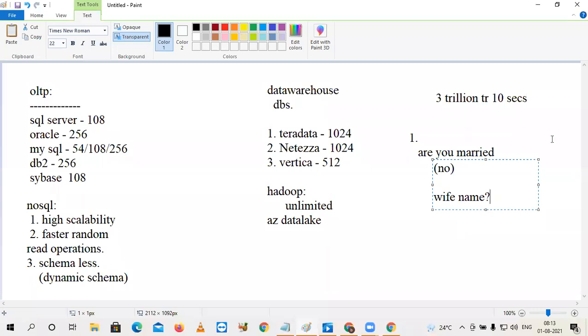But let's talk about a second person, sir. For this question, the answer is yes. Now, can I ask what is your wife's name? Yes. So person one and person two are both in my database, but for one person the question is valid, and for the other person the question is invalid. Understood my point?